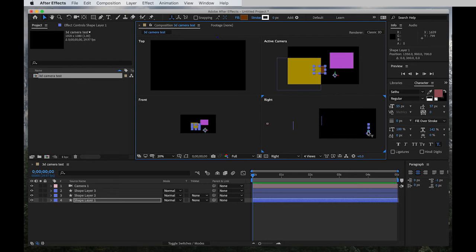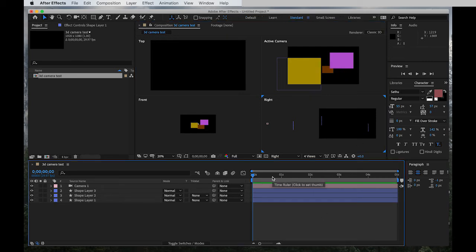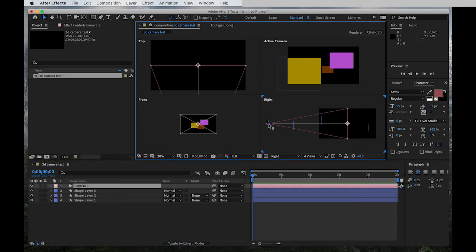And then what I'm gonna do is, pretty much in terms of the placement of these boxes, I'm gonna leave it there. Okay. Now the next one is all I have to do at this point is to animate the camera. Before knowing how to use 3D camera, in order to bring something close to the camera in the active camera view, from what some of you guys might remember, is to animate keyframes on the scale in the transformation.